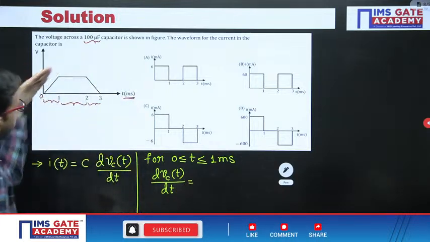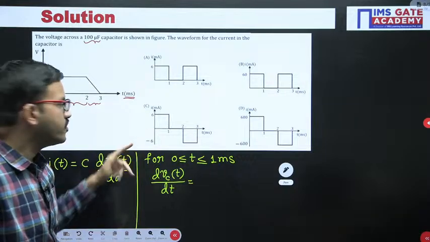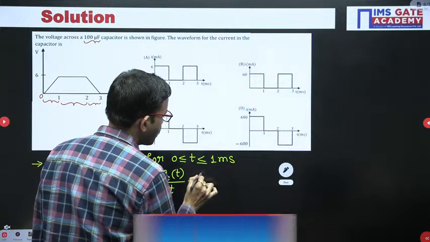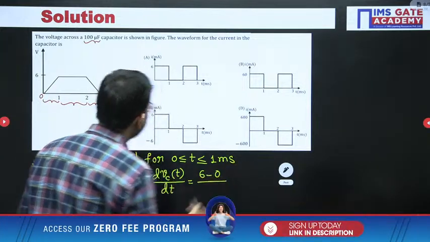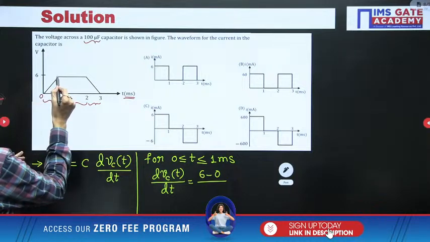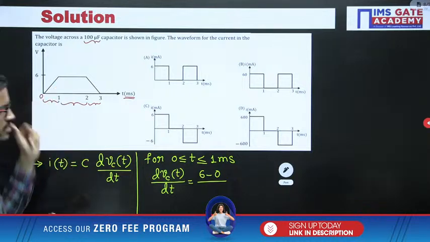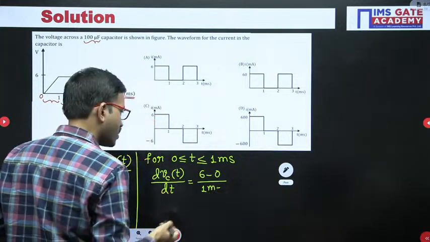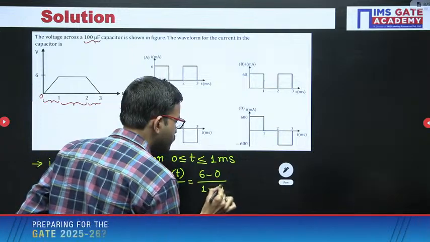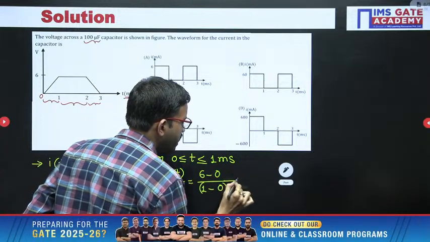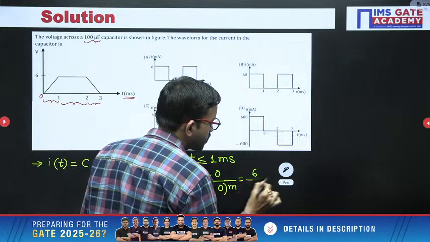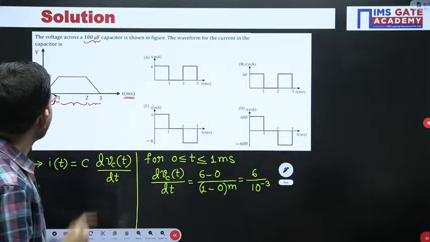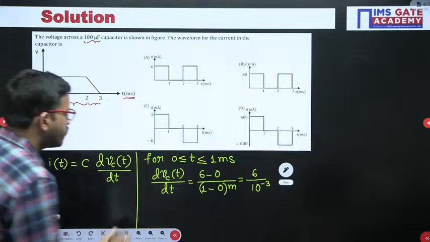Because you are getting one straight line, so y equal to mx format, when you perform the differentiation you are getting the slope only, right? So with respect to y-axis or voltage axis, 6 minus 0, and accordingly here 1 millisecond minus 0. So from here you are getting 6 divided by 10 power minus 3. Okay, right. Next, now you can find out the corresponding current.